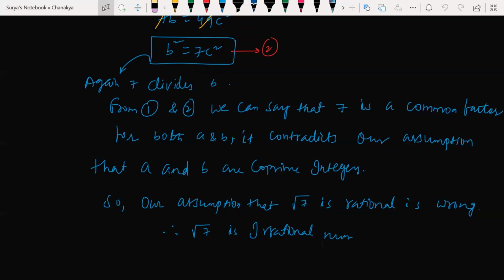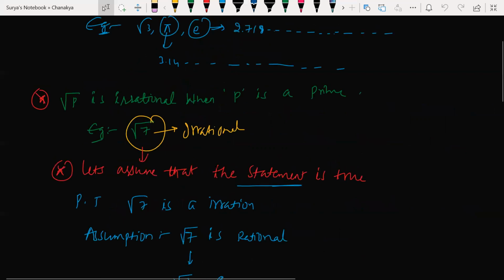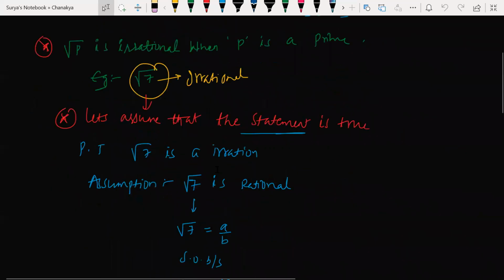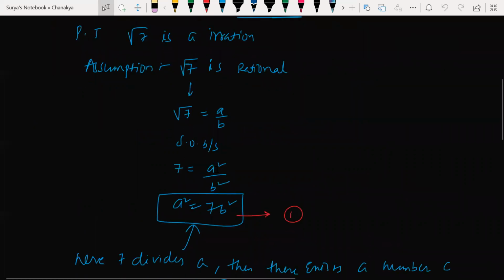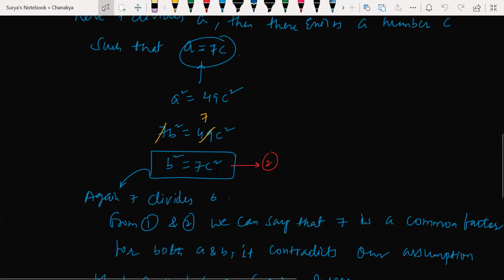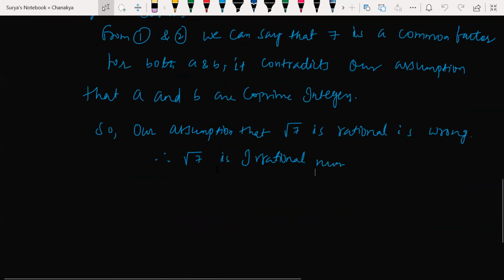Yes. Here, as per our assumption, what we took was that root 7 is rational, and I'm proving that it is irrational. So what is our assumption, beta? Root 7 is rational. But as per assumption, what should it be? Co-prime, sir. Clear? It must be co-prime. But look at this here. It contradicts our assumption that A and B are co-prime, isn't it?